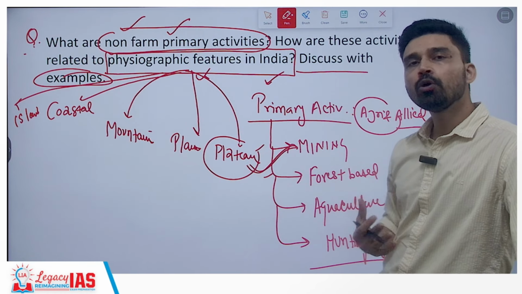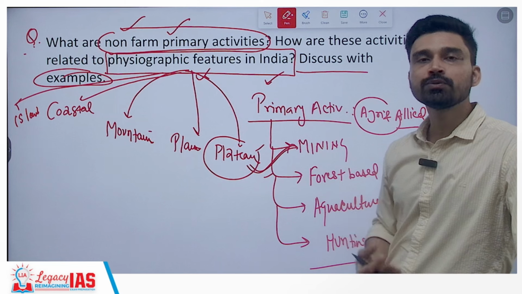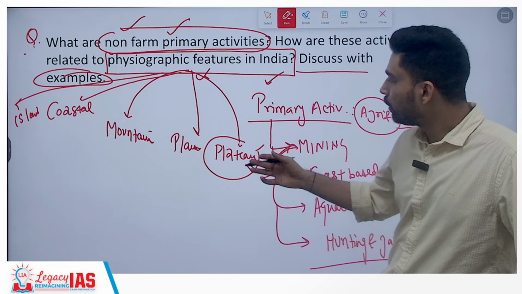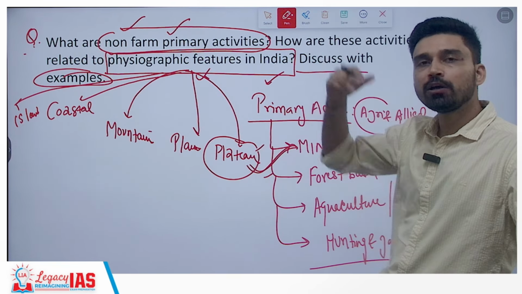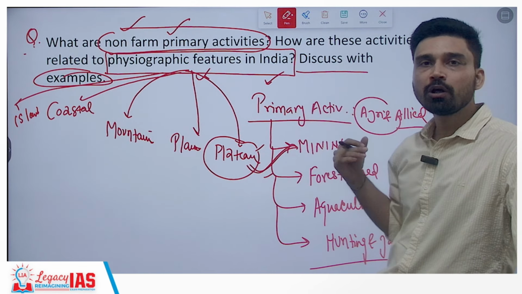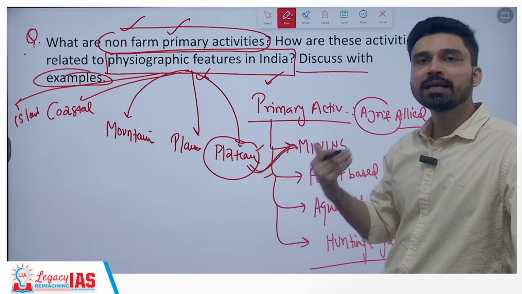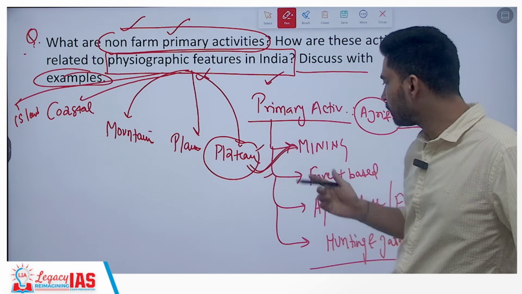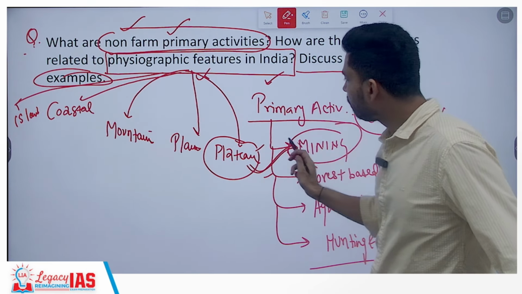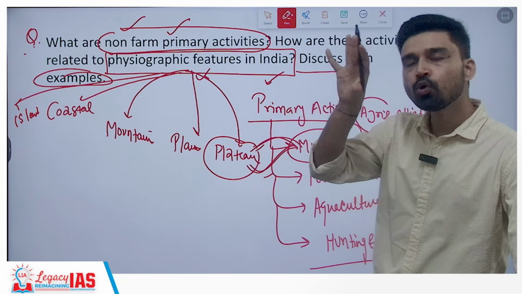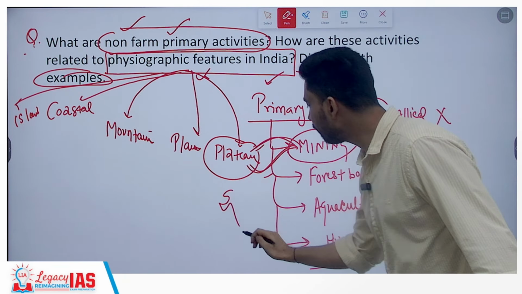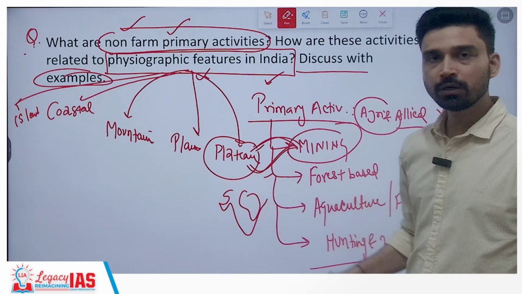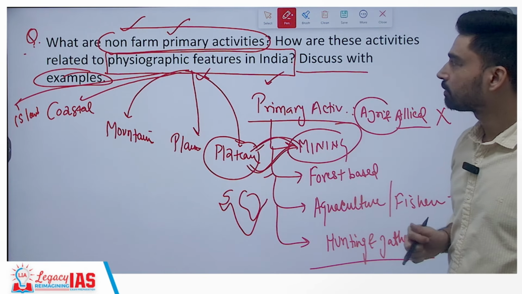In the Deccan plateau also, you can talk about iron ore reserves and gold reserves. You can talk about the central highland part of the plateau, where you have the Aravallis mountain and all that. There you have limestone, sandstone, and marble, and cement-based factories because of this. So mining is related to the plateau region directly. You have to draw the map of India and show which region is where and which kind of activity is being practiced.